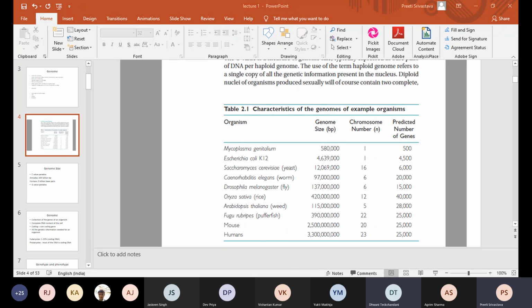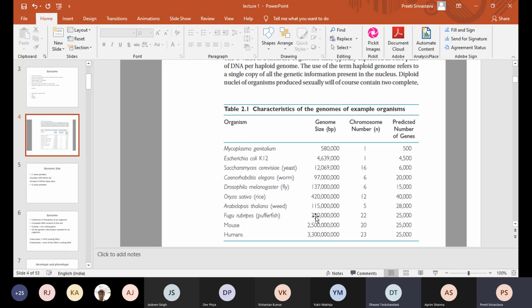The number of chromosomes is proportional to the genome size. It can be something like the genome size being larger, but still the number of chromosomes can be less, or things like that.